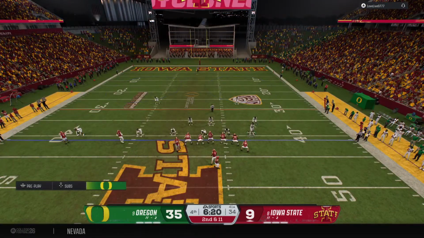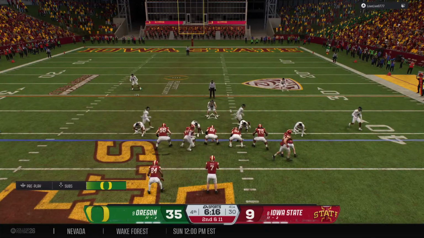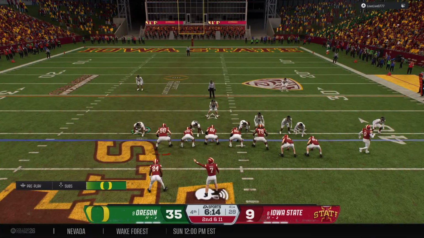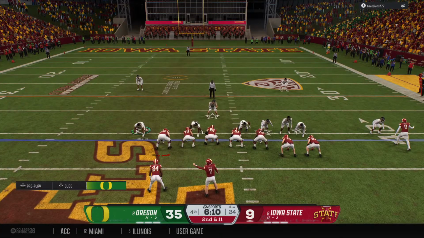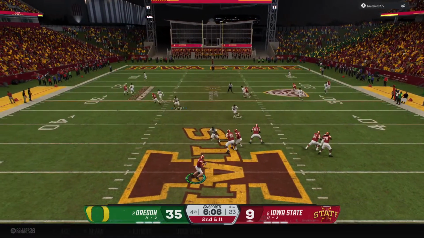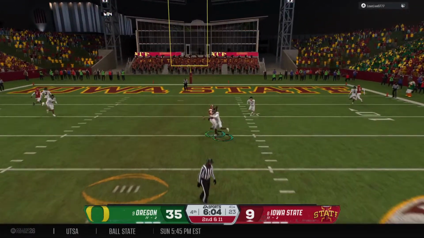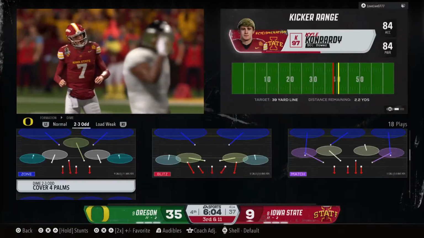And the Cyclones come to the line looking to crank up the tempo. He'll look to throw it here on second down. Looking to make a play deep downfield. Tried to press the ball deep, but it's incomplete.